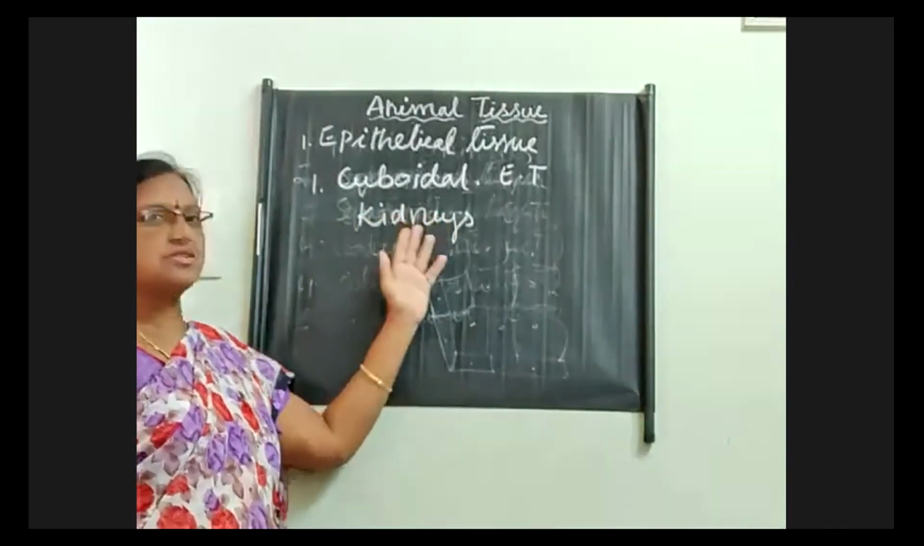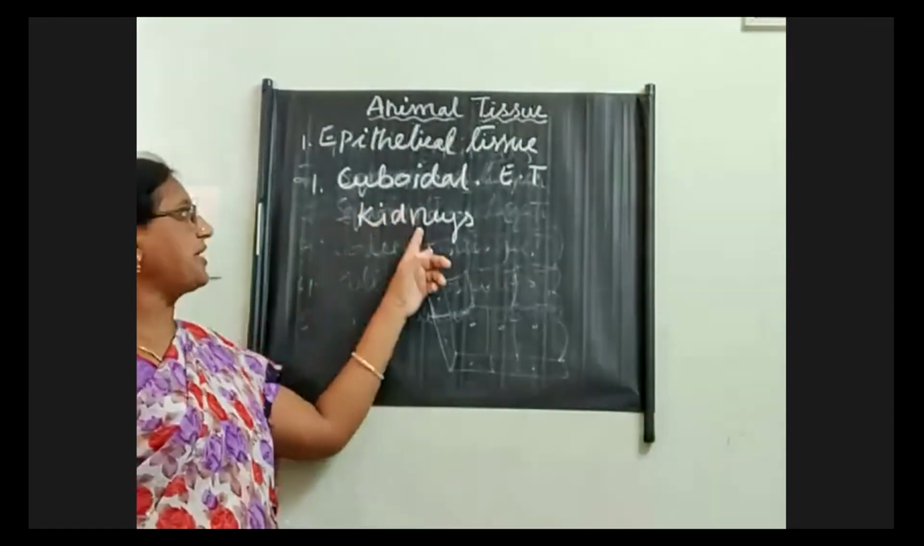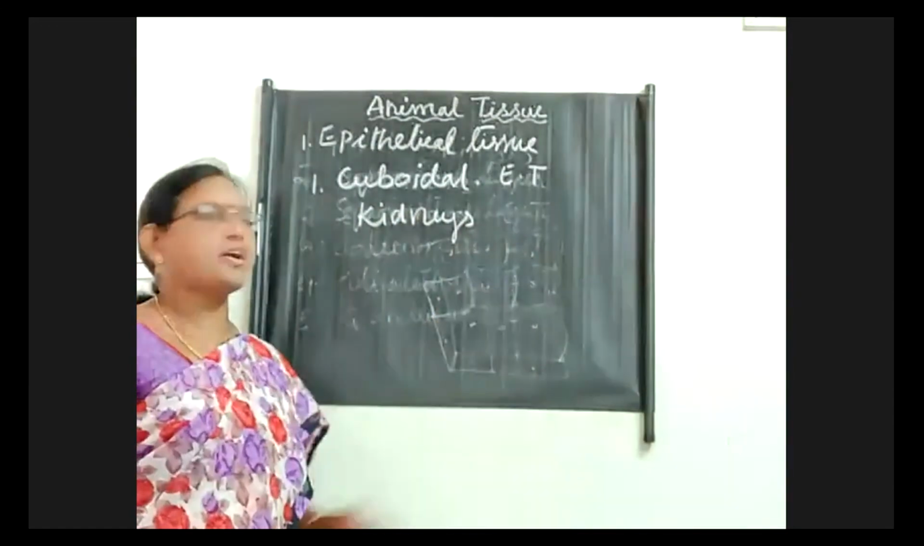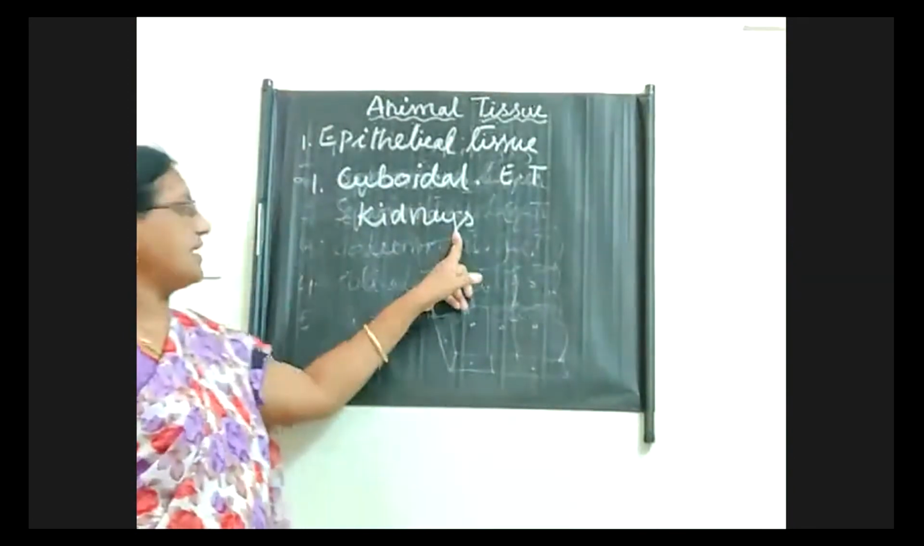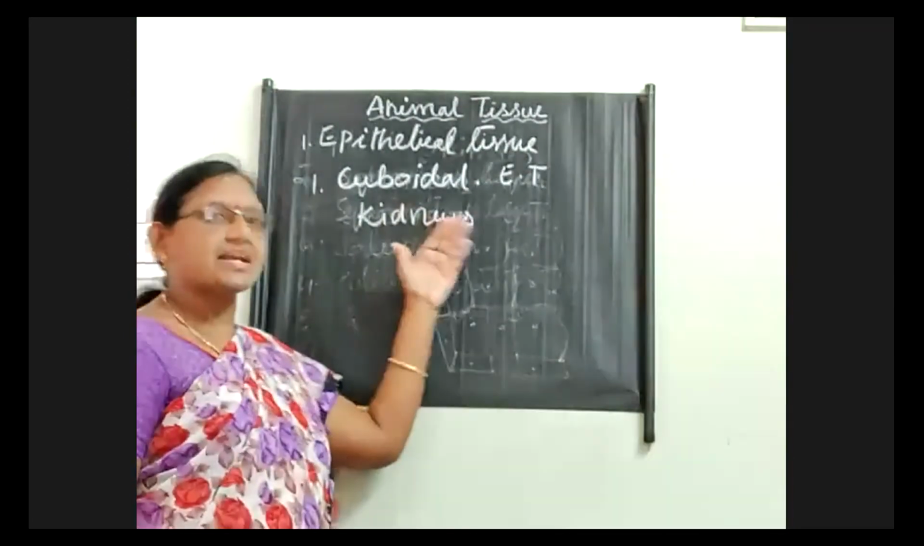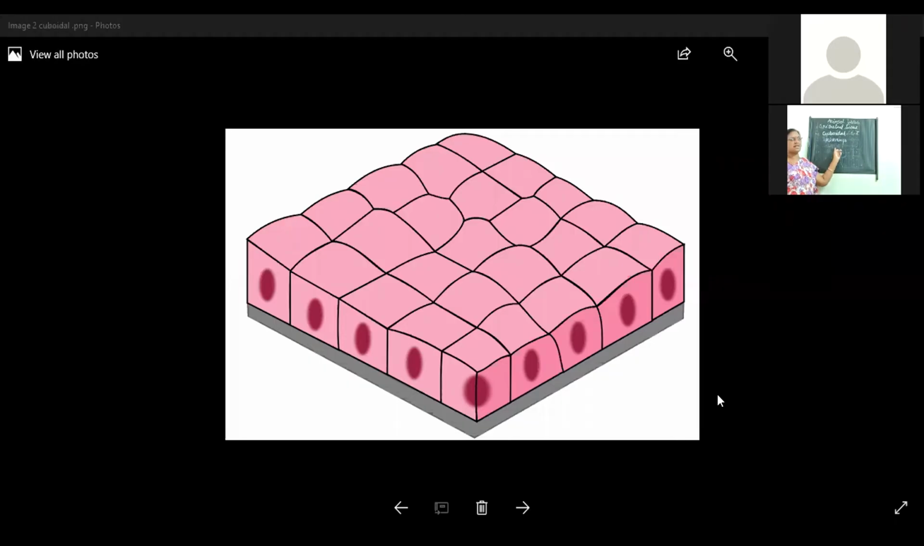Have a look at the cuboidal epithelial tissue on the screen. You notice the arrangement of cells in the cuboidal epithelial tissue. All the cells are cube-like structures, appearing as cuboidal structures, and a prominent large nucleus is there. Where it is located, the main function is reabsorption of water, and the filtration process.